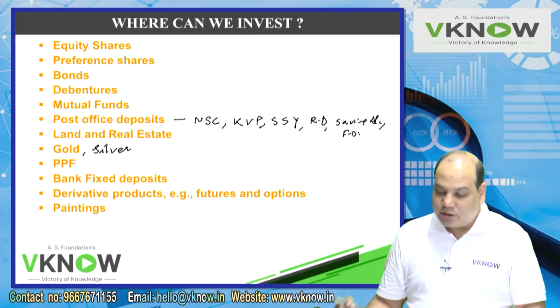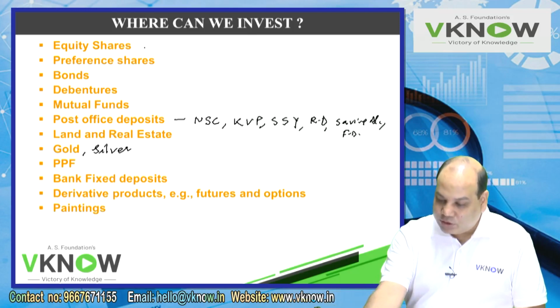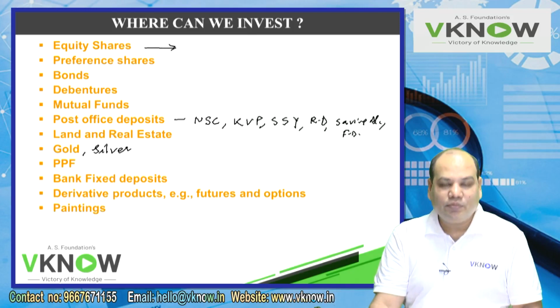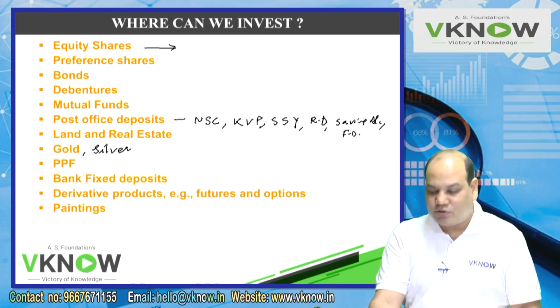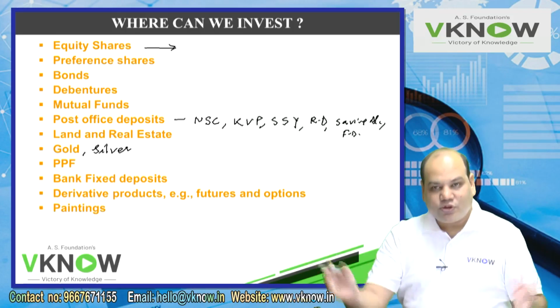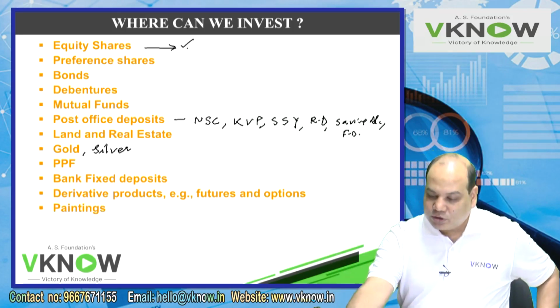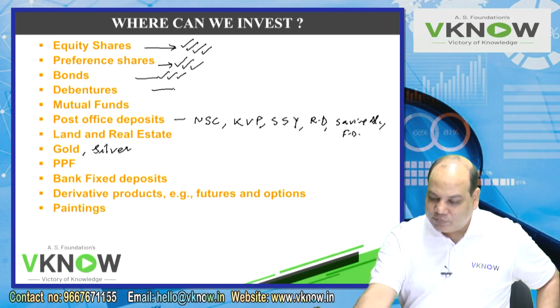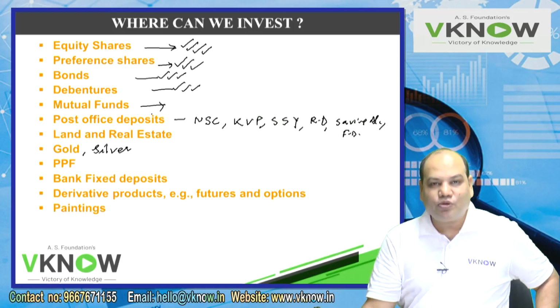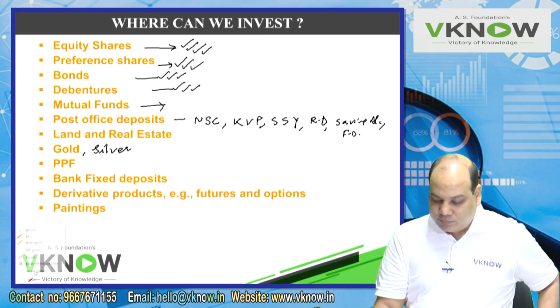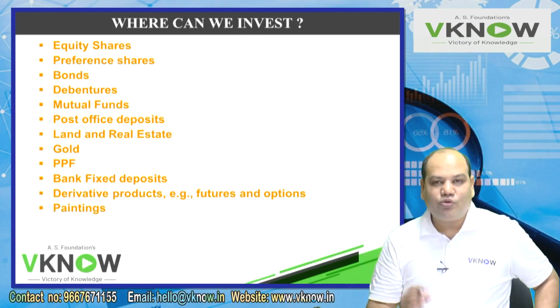These are the places where we can invest. The story is not over. Equity share is one class of asset, and you can see there are more than say 4,500 shares listed on the Bombay Stock Exchange or National Stock Exchange. So you can invest in shares of different companies. So here also you will have thousands of options to invest. Same thing in case of bonds, same thing in case of debenture. And don't ask about mutual funds. There are thousands of mutual fund schemes where you can invest. So this way, now you have so many avenues where you can invest.